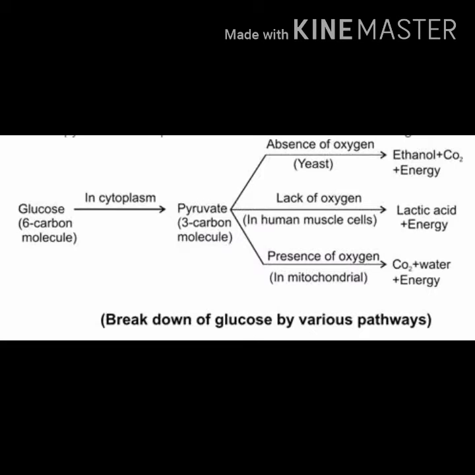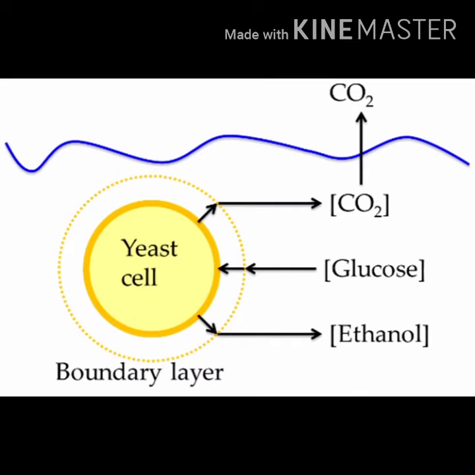The 3 carbon pyruvate will be converted into 2 carbon molecules of carbon dioxide and formation of ethanol. That takes place during the fermentation of yeast. The resultant products in yeast are ethanol, carbon dioxide and energy. That is anaerobic respiration.